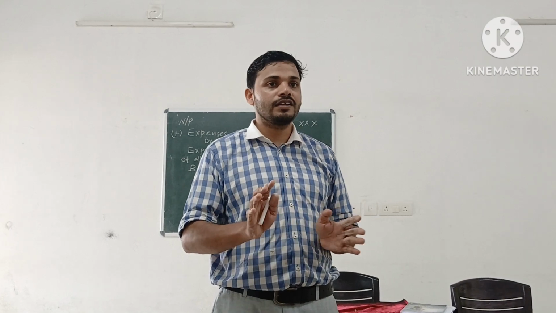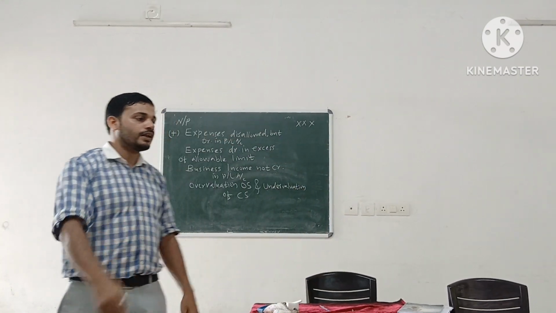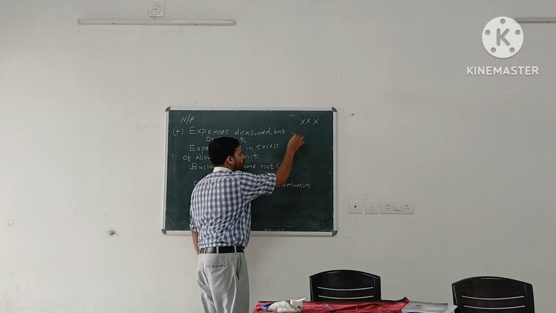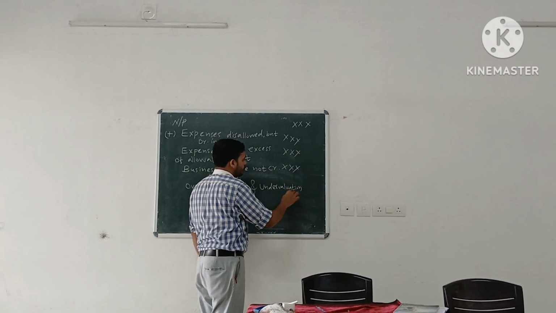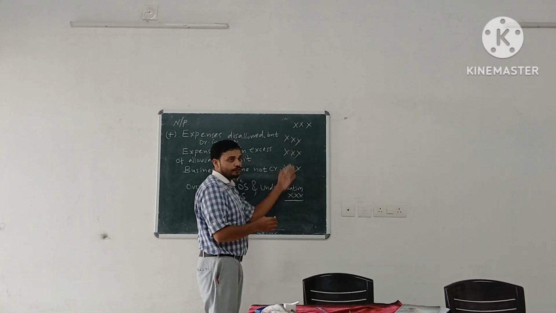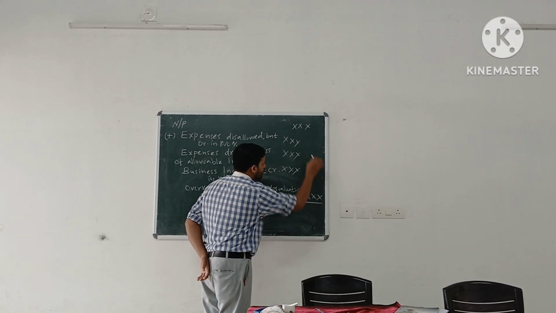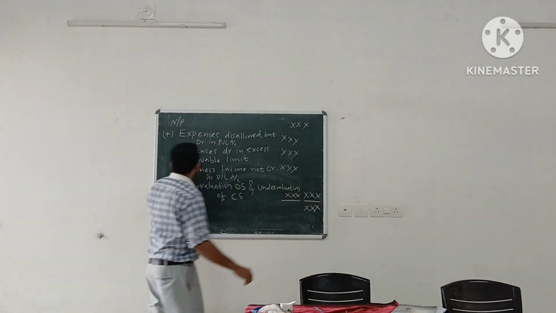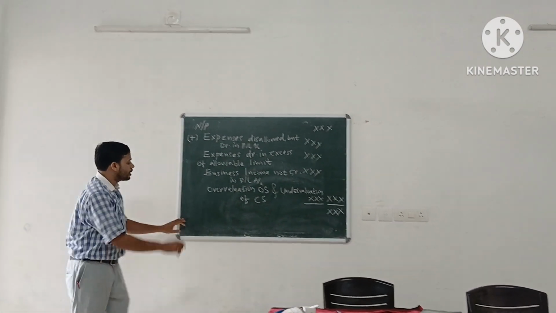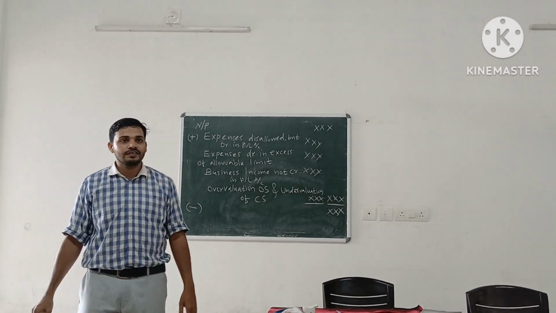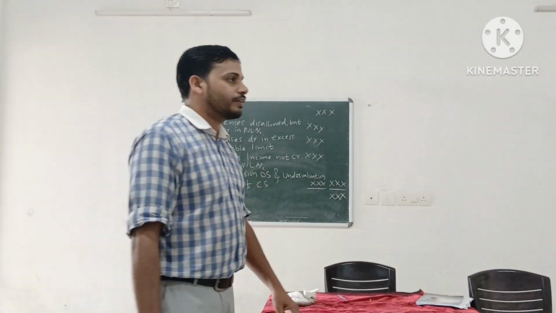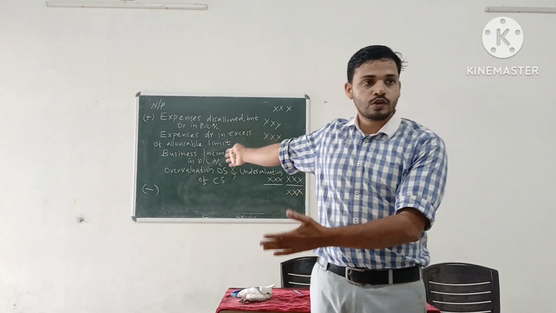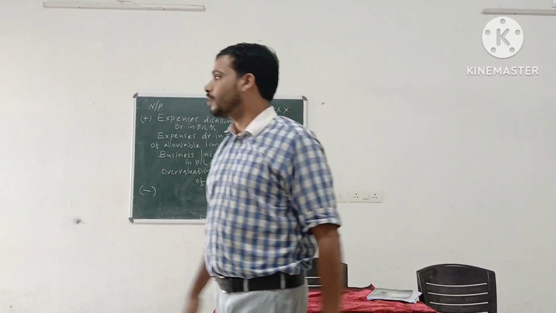Clear? All these items are to be added. Put the total of this here and then add. And then, what are the items to be deducted? First, just think of the opposite of this, just the reverse of this.